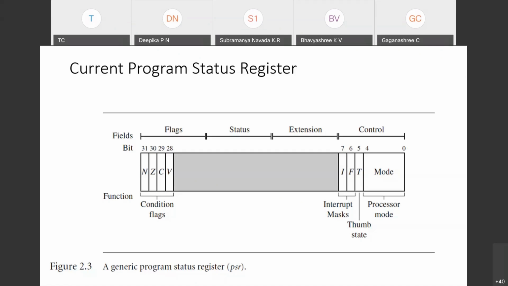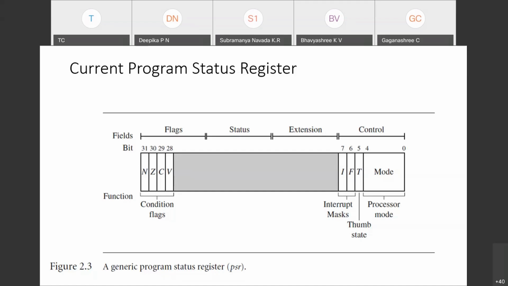That's how it goes. The status and extension bits are not used, and the remaining flags are the conditional flags, which we refer to as NZCV. After the operation, based on the conditions of these flags, the processor decides what to do next. N is the sign flag, Z is the zero flag, C is the carry flag, and V is the overflow flag. The value can be either 0 or 1. If it is 1, it is set. If it is 0, it is reset.